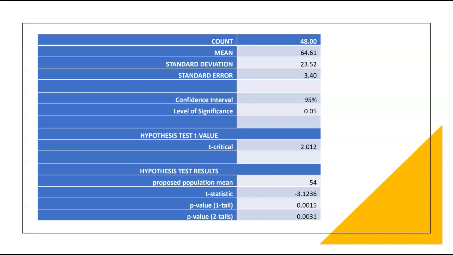The test statistic was -3.1236, and the p-value was 0.0015. The alpha is 0.05, with a t-critical of 2.012.